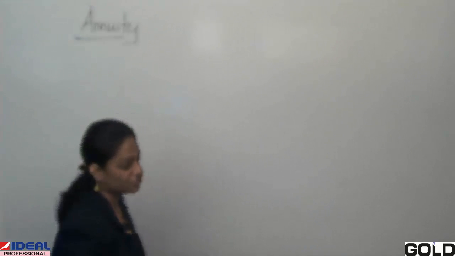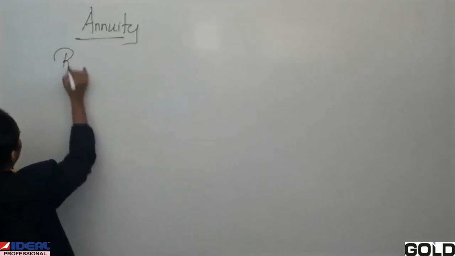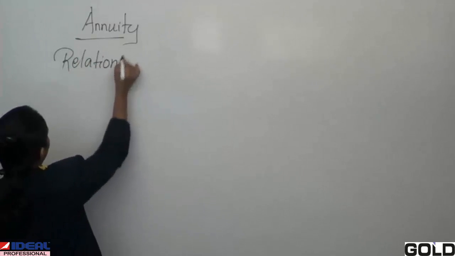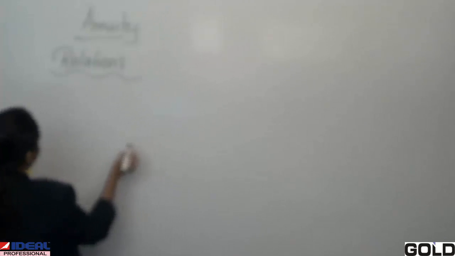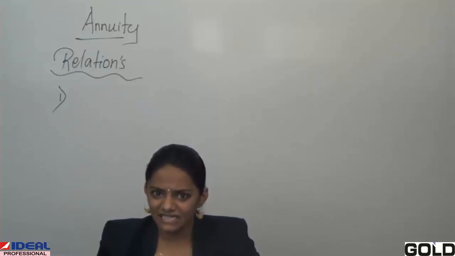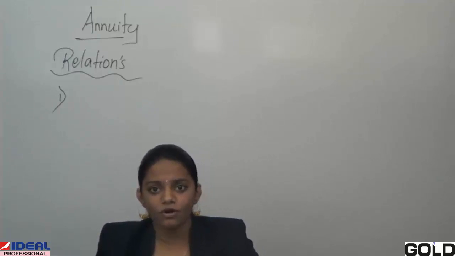Now the relations between your accumulated value, present value and also your annuity part. The formulas are absolutely simple. We are going to see those formulas one by one.